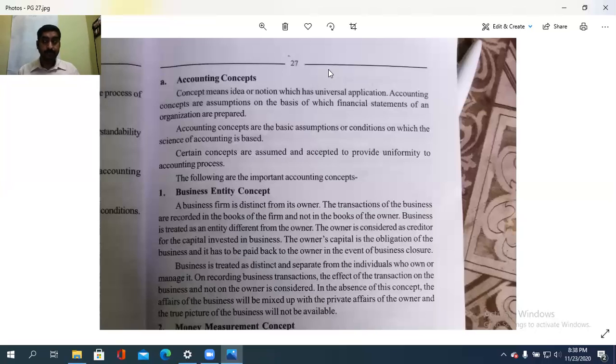So in detail, what it denotes: business is separated from its owners. That is, the owner is simply a creditor for the capital invested. Apart from the owner, this is a separate person itself. So that is why the transactions of the business are recorded in the firm's books, not in the owner's books. So that is the first thing, business entity concept means separate from the owner. This is a separate legal thing. Which one? The business. So clear? Hope you understand business entity concept.